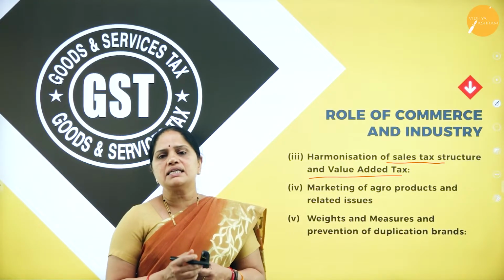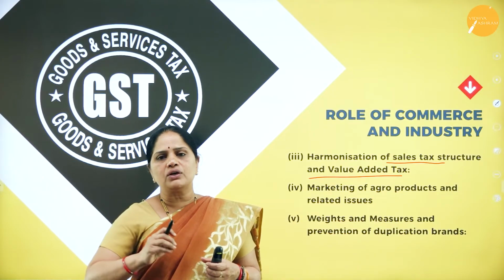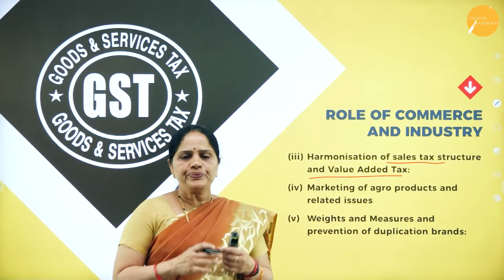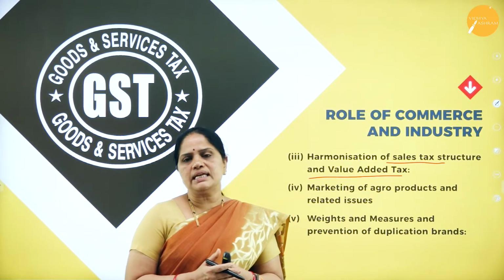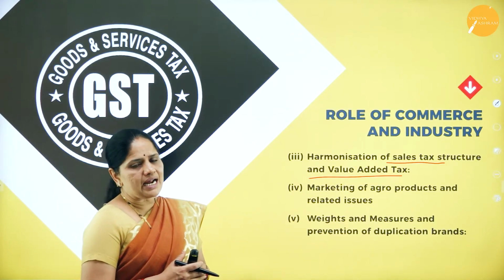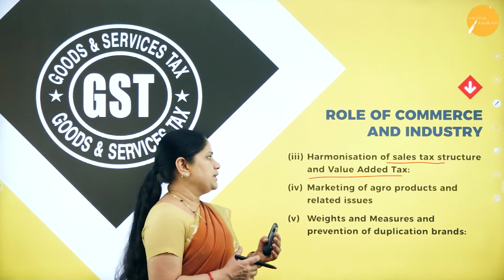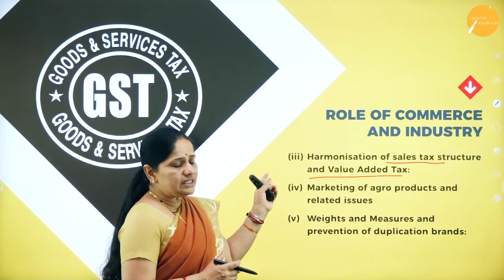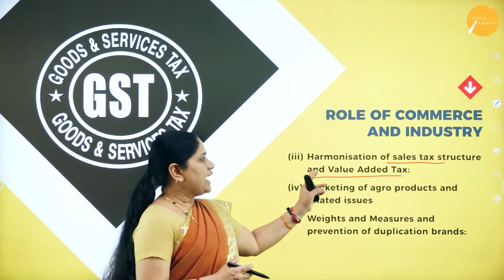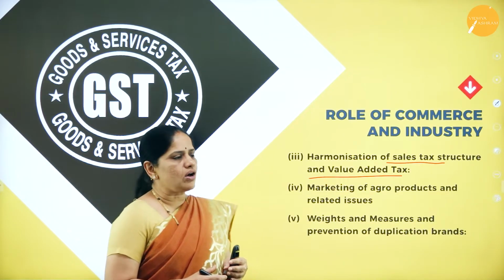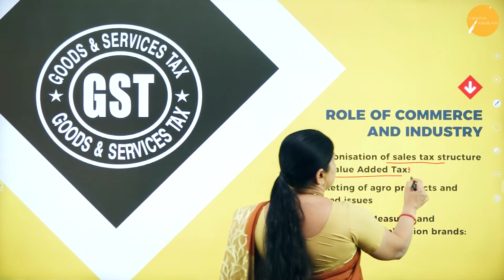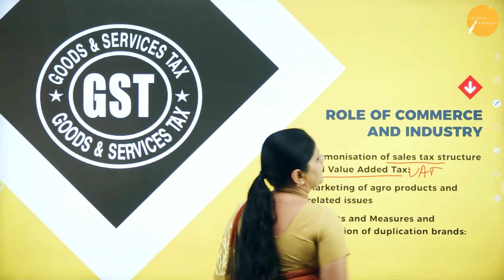This sales tax is collected on the value of the goods when it is sold. Now, each state had its own sales tax structure and it had to collect the revenue from the people. And after the sales tax was abolished, we had this value added tax, or what we call the VAT. So, this VAT came into existence.